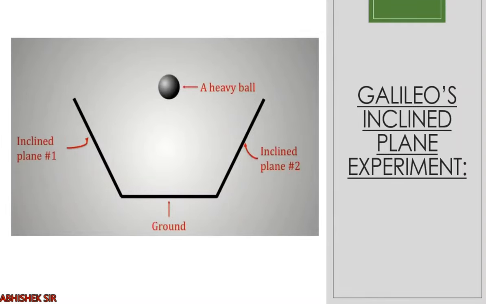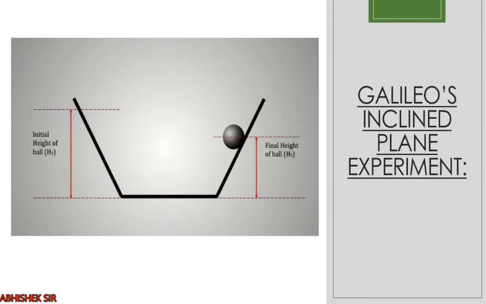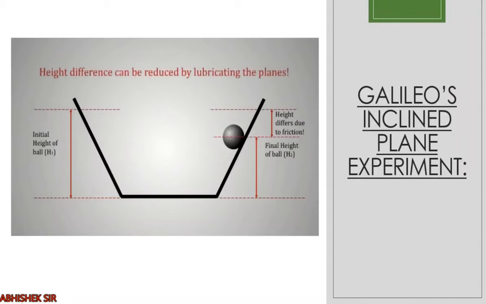So if we have all these things, what we'll do, we'll release the heavy ball from inclined plane 1. Now notice the height achieved, right? The height achieved by the ball on the other side is somewhat less than the height of release, right? See, initial height and final height is somewhat different, and you know why this happened? Because of friction. This height difference is only due to friction.